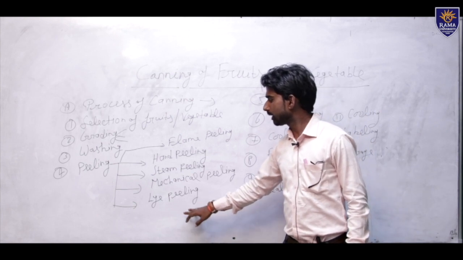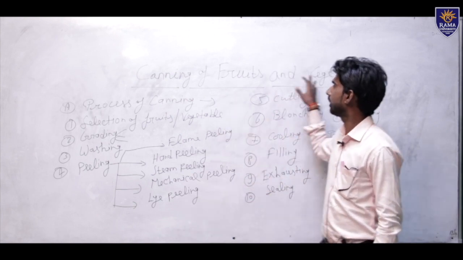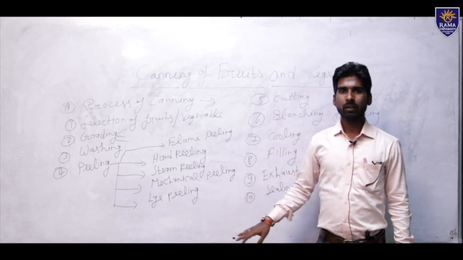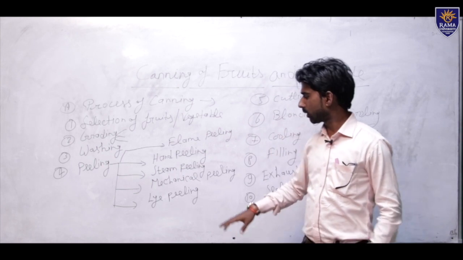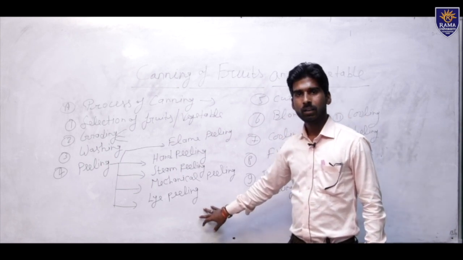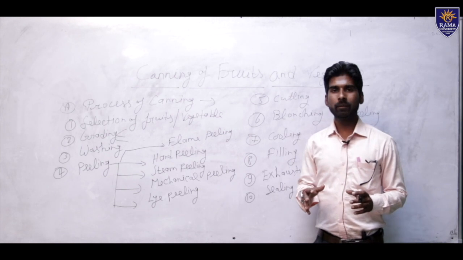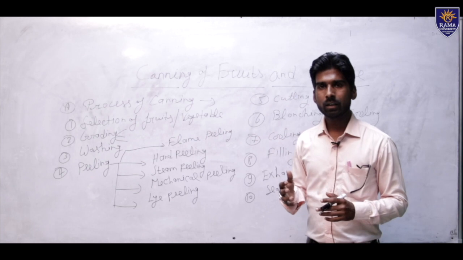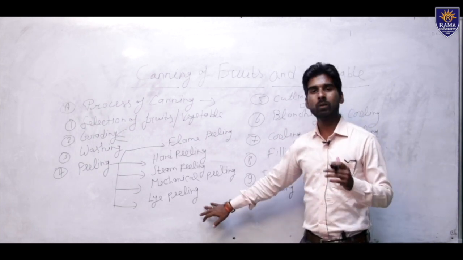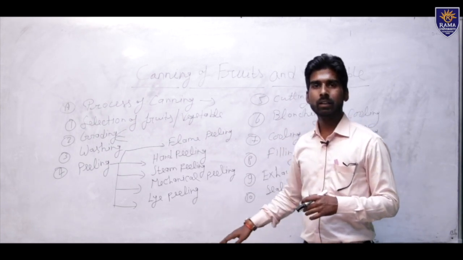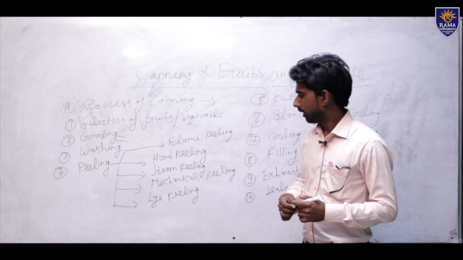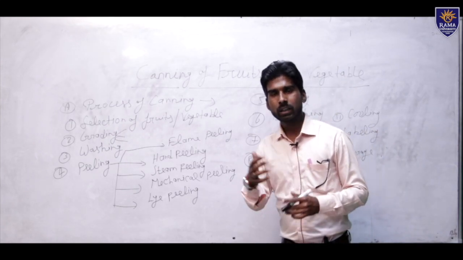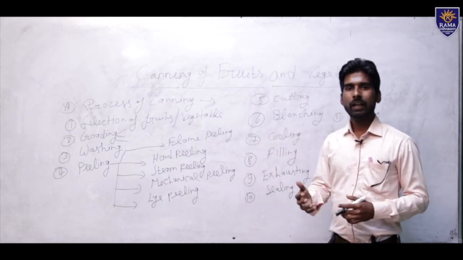Lye peeling is very important in the canning of fruits and vegetable crops, because it is done chemically. Chemically means caustic soda is used in lye peeling. When we use lye peeling on fruits and vegetable crops, after 1 to 3 minutes the skin becomes loose, and then we remove the outer skin of the fruits and vegetable crops easily.